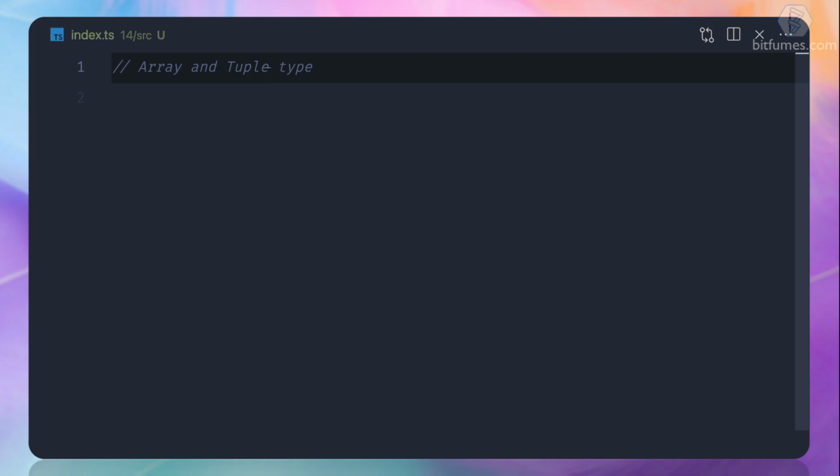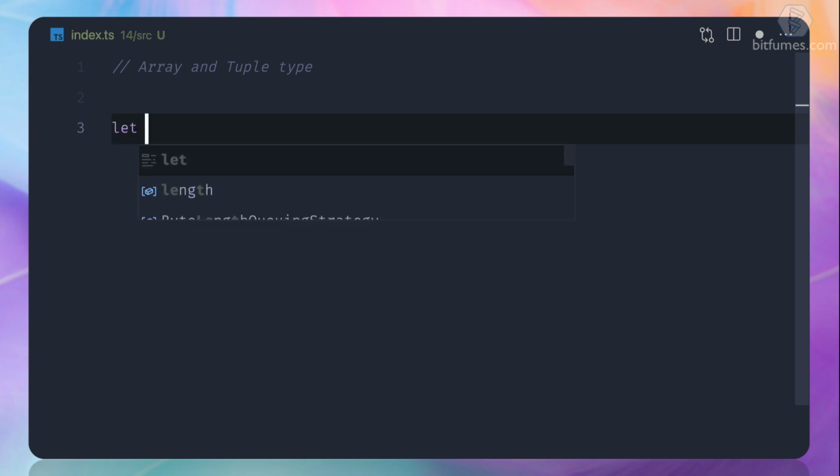Now let's talk about arrays and tuples. What are they and why are they useful in TypeScript? So first, let's talk about the array. We're already familiar with the array and how we can create it in TypeScript, but let's go through it one more time